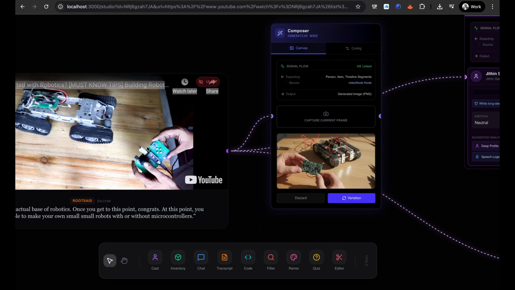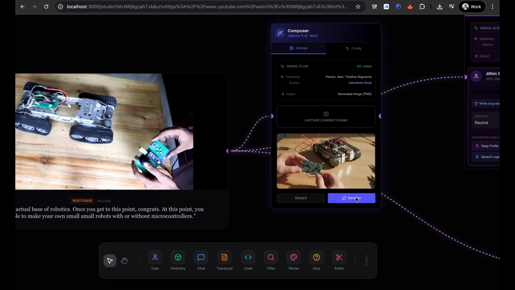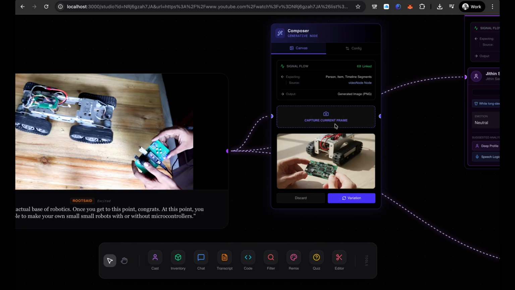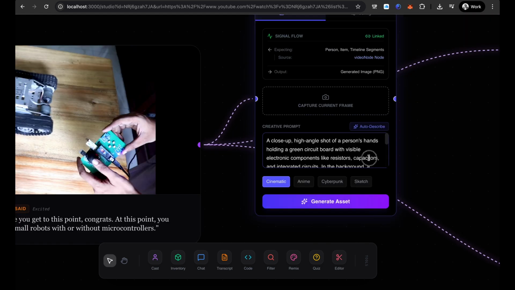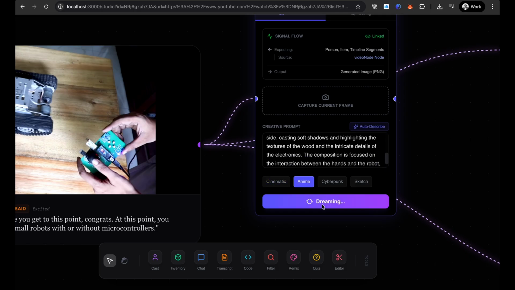See, it generated a similar photo related to that. You can do any variation actually. Let's say I want a variation of it. Just press variation, it will run again. It gives a variation of the same photo, but in a different frame. Let's discard it, and let's say I want it in an anime manner. Okay, then I'll just generate.